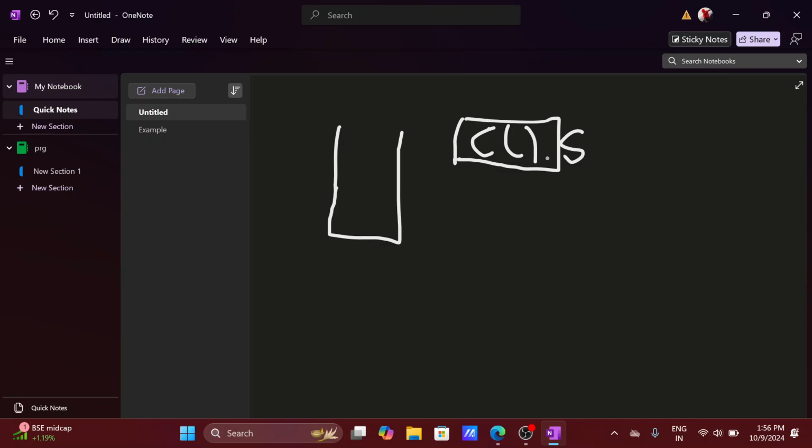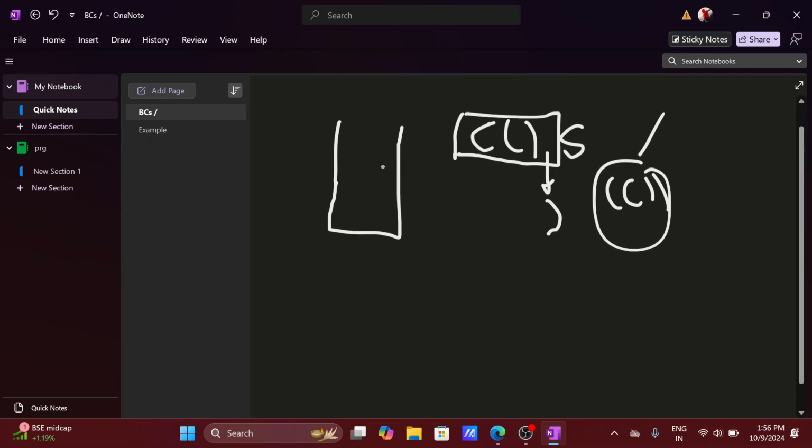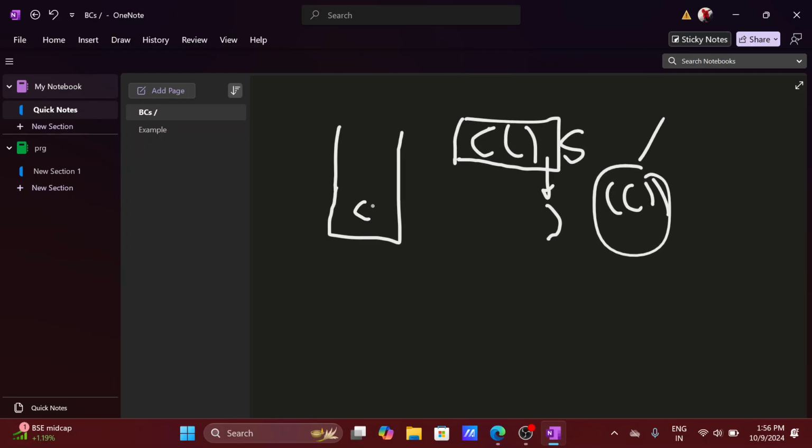Here, we have to insert one closing bracket at the end of the string to make the string valid. So we have to use a stack for this. Whenever we get an open parenthesis, we push it into the stack, and when we get a closing parenthesis, we pop the stack.